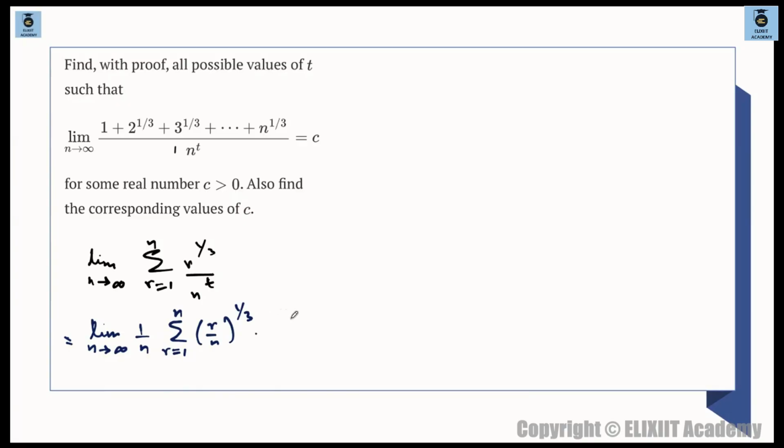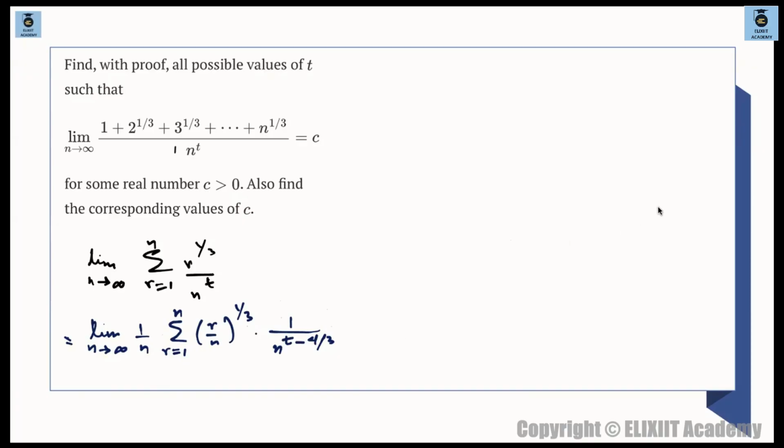So what extra I have taken, I have to balance this thing. Total how much we have taken? Total basically I have taken 1 plus 1 by 3, माने 4 by 3 I have taken. N to the power of 4 by 3 I have taken, है ना? So I'll write this as n to the power of t minus 4 by 3. Balance हो गया. Now n is balanced.